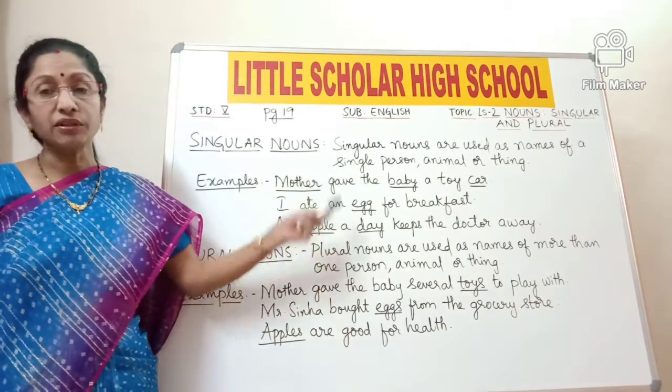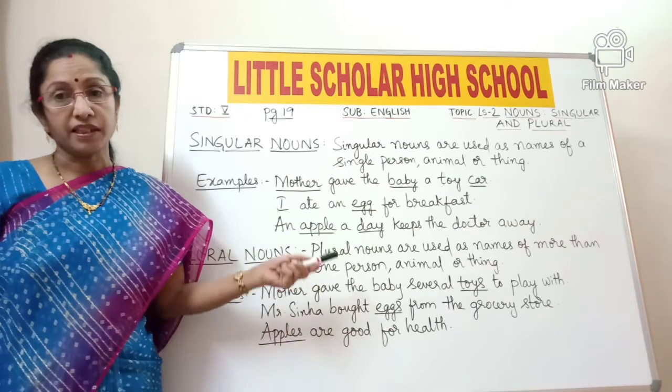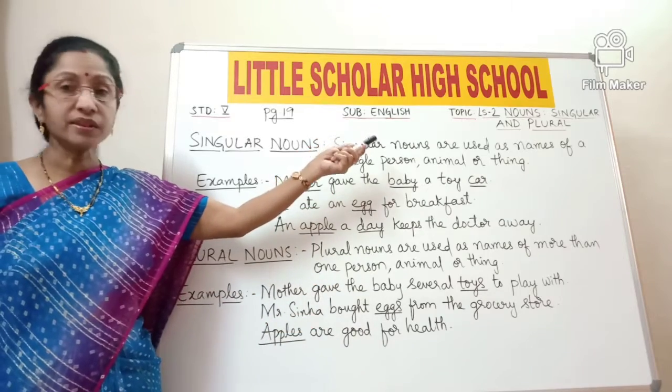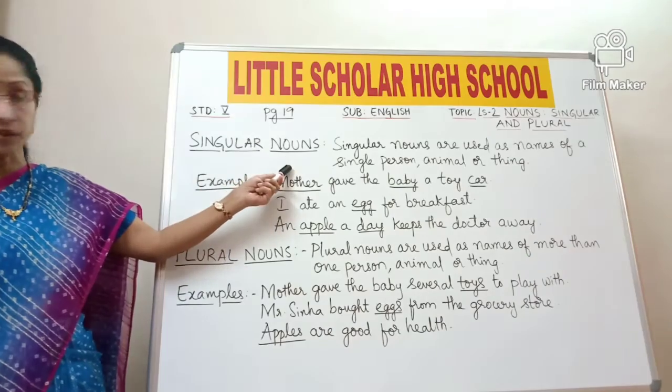Now in this lesson you are going to learn that nouns can also tell about the number of persons, number of places or number of things. So that is nothing but nouns, singular and plural. Now let us look at what are singular nouns.